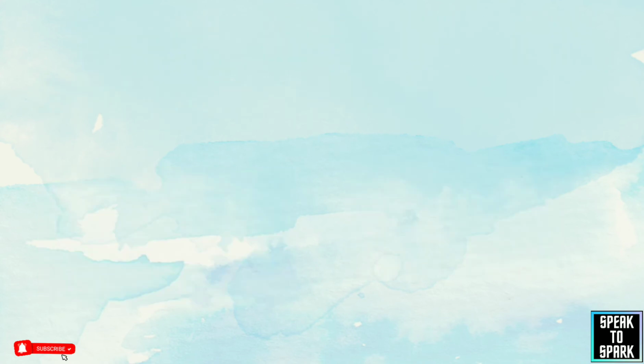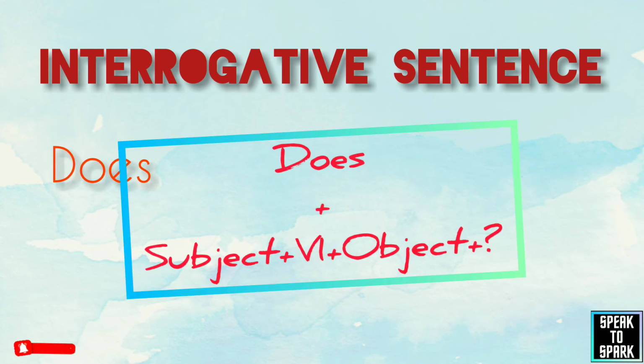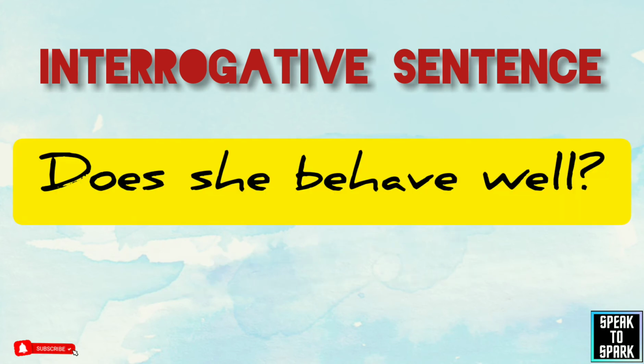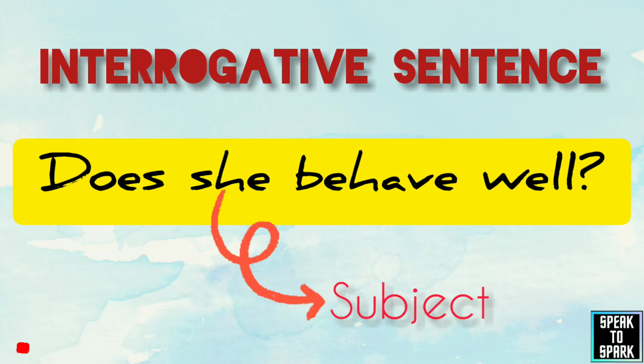Now come to the interrogative sentence. Does will come in the beginning, as we did in the previous video. Do, does plus subject plus first form plus object. Does she behave well? Does comes in the beginning, she becomes the subject, behave.